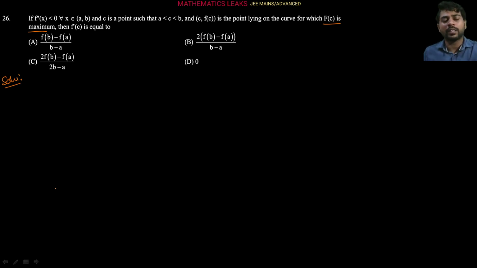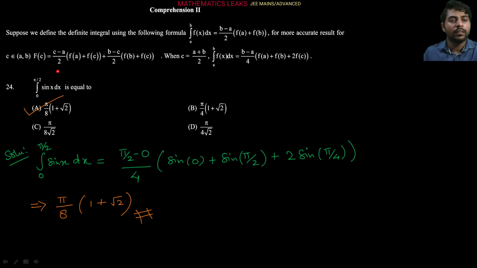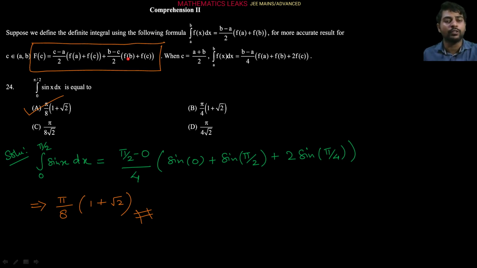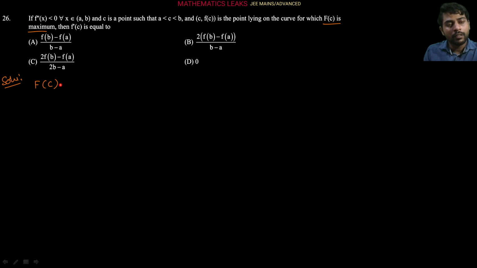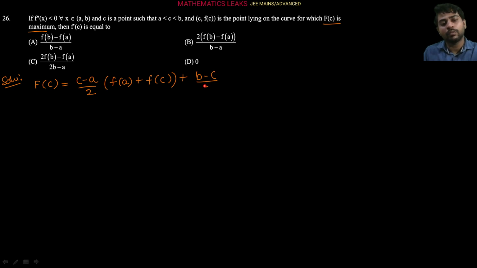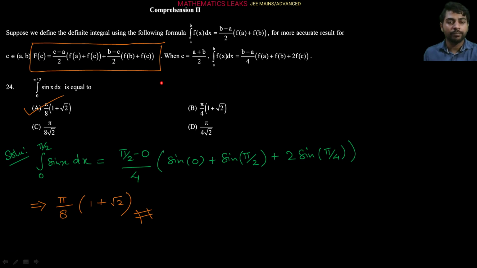For this one, first of all we will use the information, that is, for more accurate results, c belongs to the open interval a to b. f(c) equals (c minus a)/2 into (f(a) plus f(c)) plus (b minus c)/2 into (f(b) plus f(c)). So let's write this down. f(c) is equal to (c minus a)/2 into (f(a) plus f(c)) plus (b minus c)/2 into (f(b) plus f(c)), right? This is the given data in the comprehension.